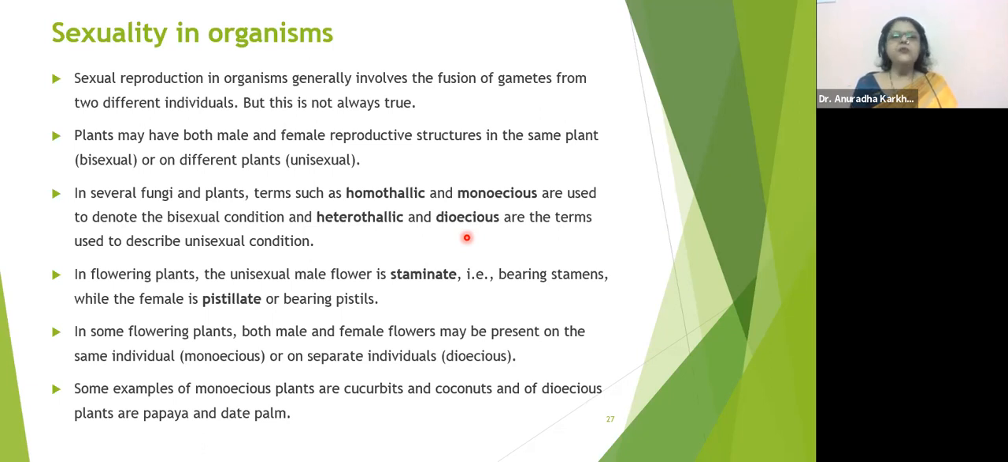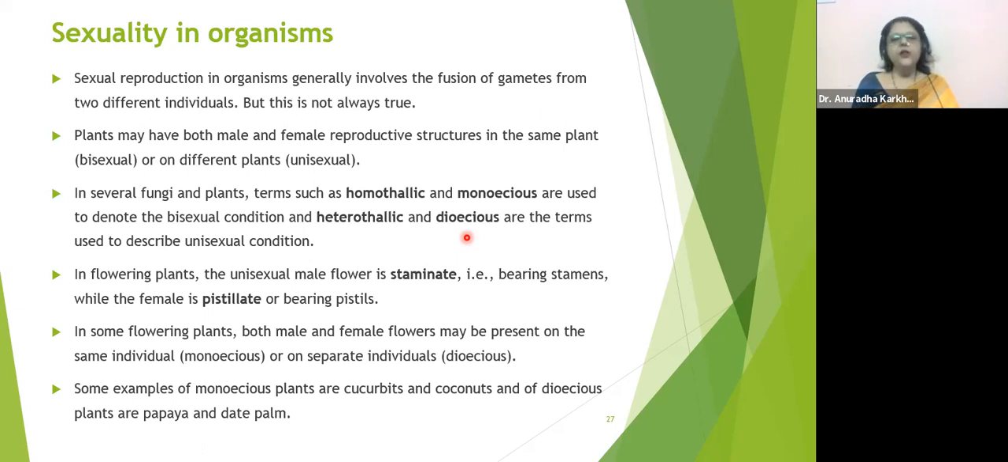That is, the ones which are going to have stamens will be called staminate, while the female flowers will be called pistillate, the one which is going to contain a pistil or a carpel. Pistil को ही carpel बोलते हैं. Pistil and carpels are synonyms of each other, right? So staminate means only male structures present. Pistillate means only female structures present.